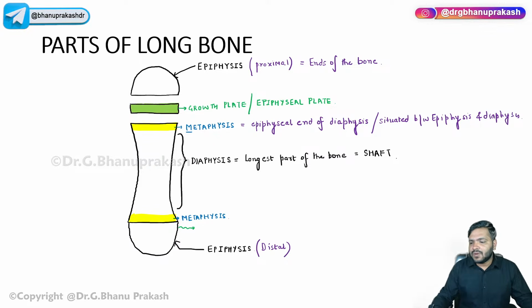Now, guys, if I'm saying that the bone is growing, you already know the basic concept: the height increases up to a certain age. When we say the height increases, it automatically means an increase in the length of the bones. After 18, 20, 22, the growth stops, and that is why the growth plate, or the epiphyseal plate, gets fused. So at one end it is fused, and later on only one end remains, which is actually increasing the length of the bone. You have to remember this.